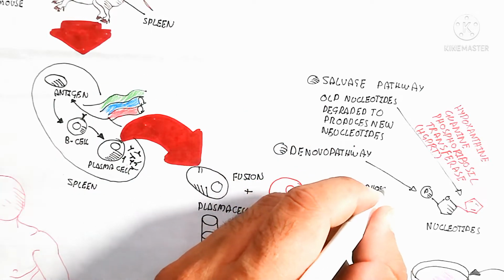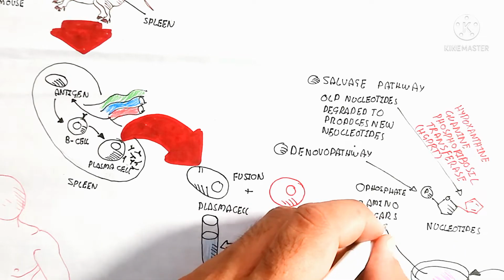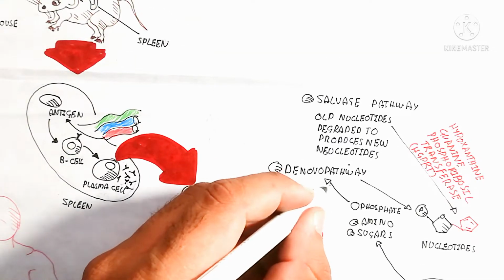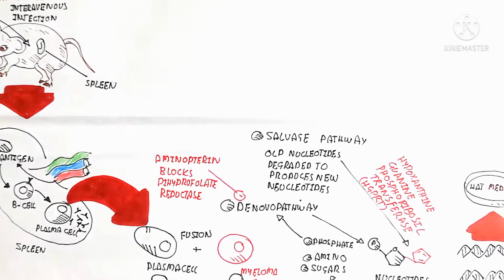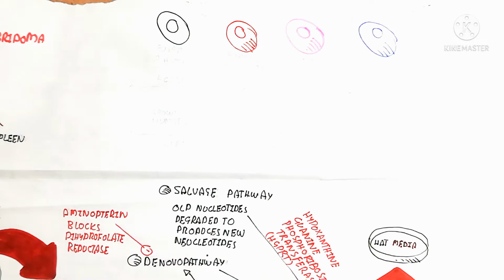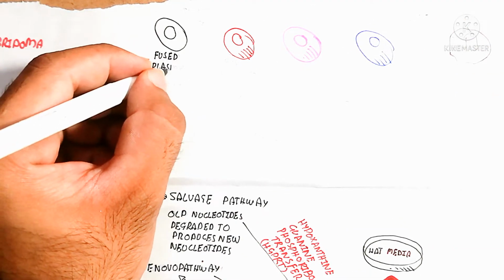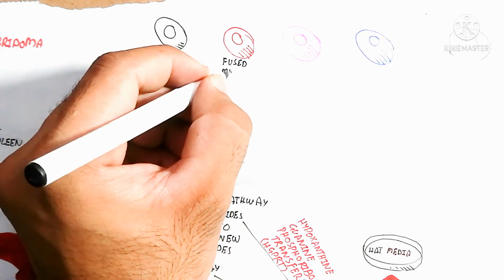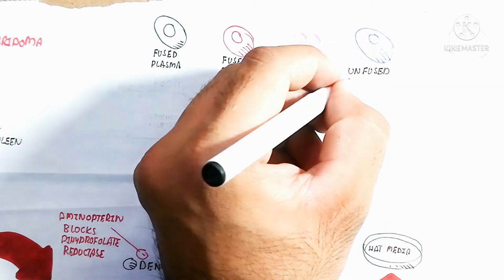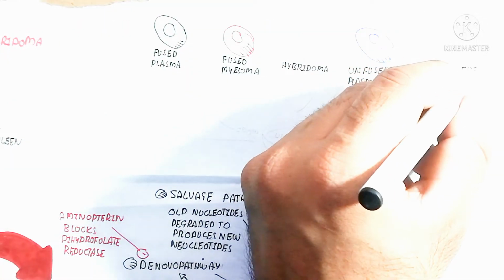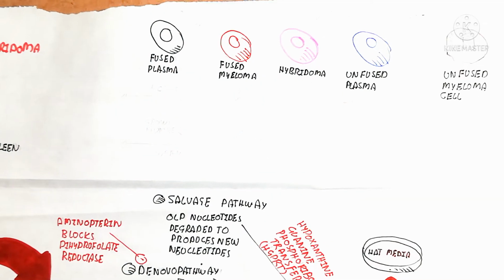The salvage pathway is where old nucleotides are degraded to produce new nucleotides. It uses the enzyme hypoxanthine guanine phosphoribosyl transferase, HGPRT for short. It produces the nucleotides which are used for making new DNA after replication.